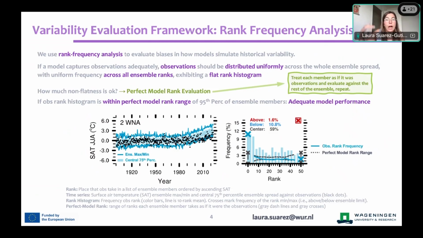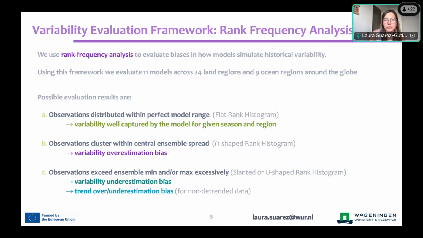This range is okay, meaning that if the observational rank histogram falls within the perfect model range, the differences between the model and the observations can be explained by just the short observational record or internal variability alone. Versus when observations fall outside of this perfect model range, we have a clear disagreement between the model and the observations for a particular region, and the model does not capture observations right. So as you see, it's quite an easy and straightforward concept, and what is important is that it's not making any assumptions about what the shape of the distribution should be, what the observational sampling details are, anything like that. It only says the observations should be distributed uniformly across the model.